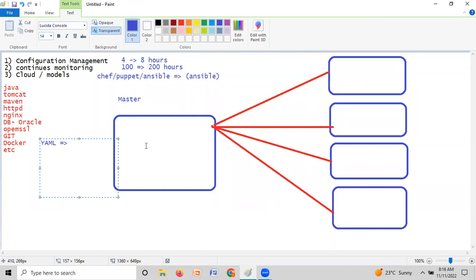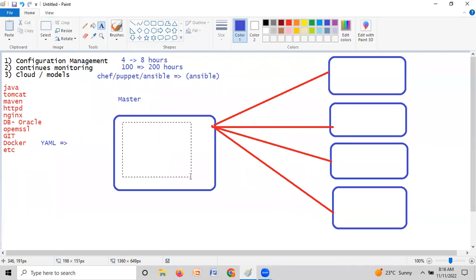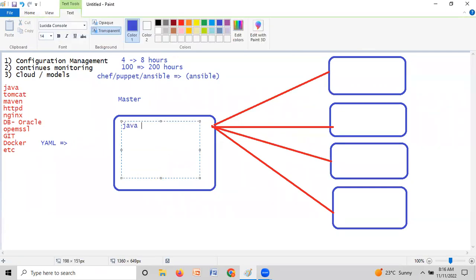So here, how should it work now? I'm going to write a sample script. Java, which version? 1.8. Tomcat, which version can I use? See how it looks, it is like this only. So Java 1.8, this is just like an infrastructure as code script, guys.